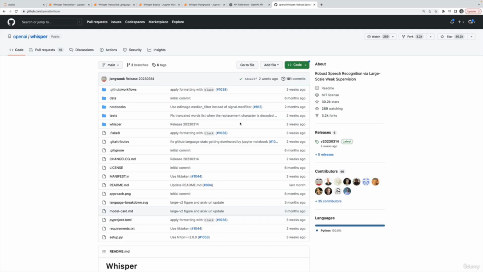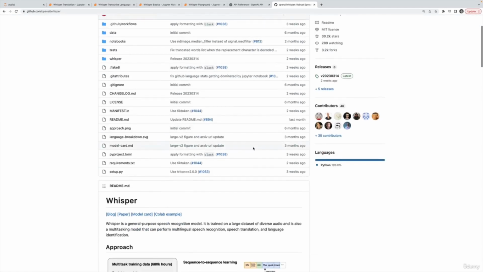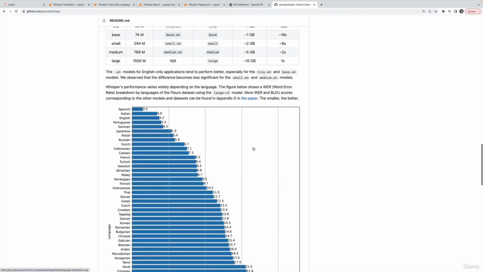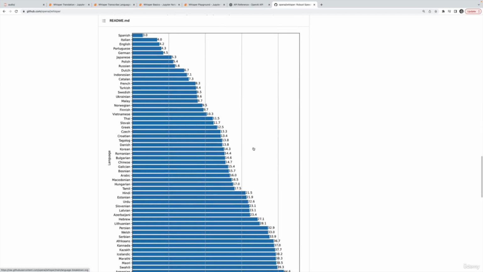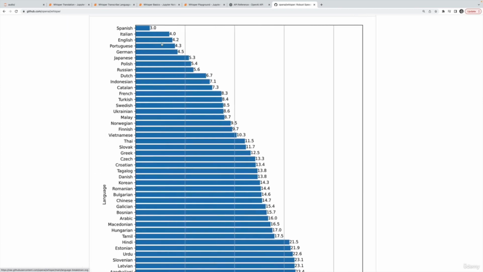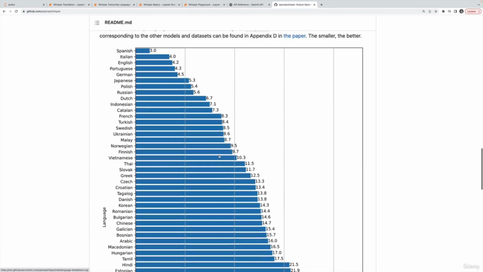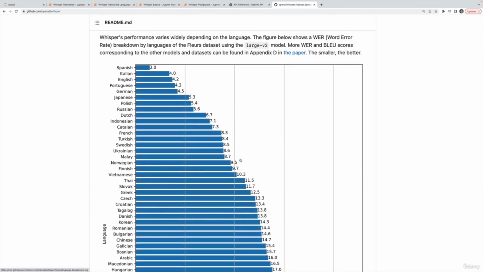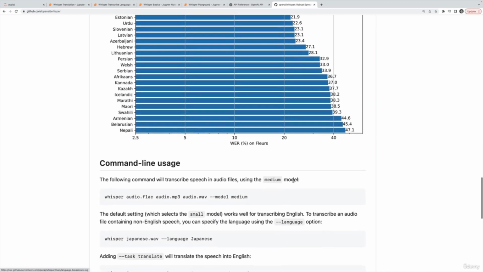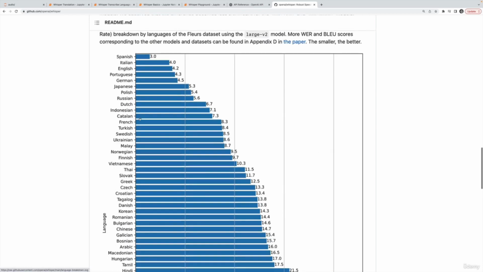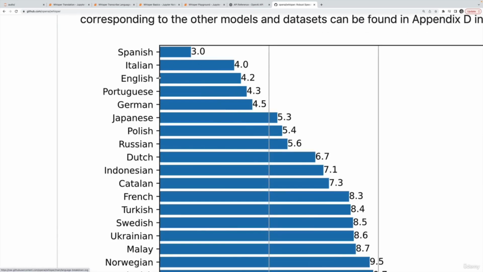Welcome back. The next thing I'll show you is that Whisper can transcribe tons of different languages. So it's been trained on, I don't know how many, I think it was 90 something languages. However, there's a pretty large subset that you can see here on the GitHub repo for Whisper that are considered accurate enough where their word error rate is under 50%. So the least accurate is Nepali. The most accurate is Spanish, Italian, English. So you can see Spanish has a 3% word error rate, which is pretty good.